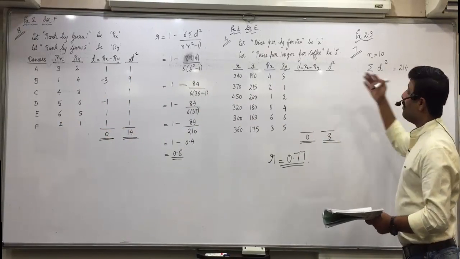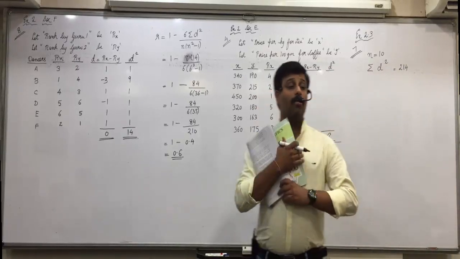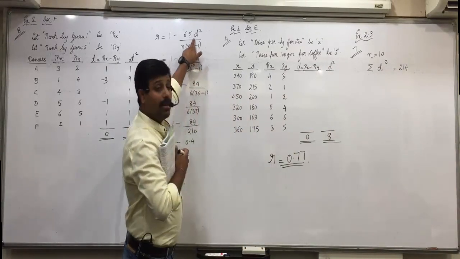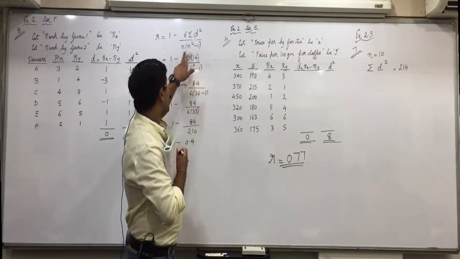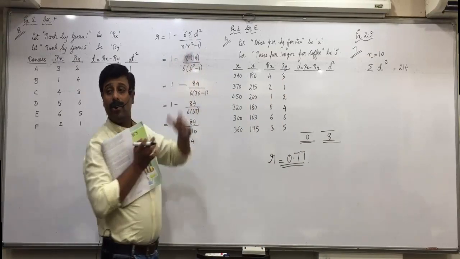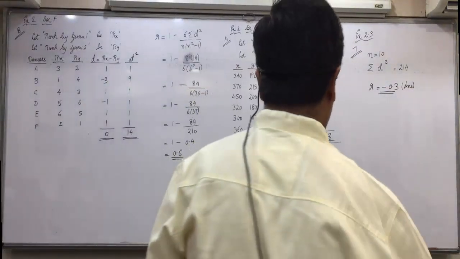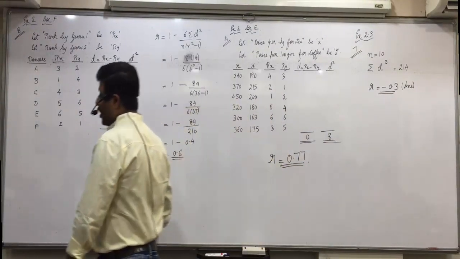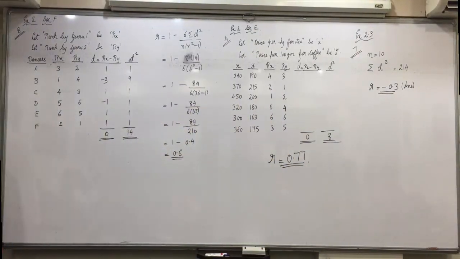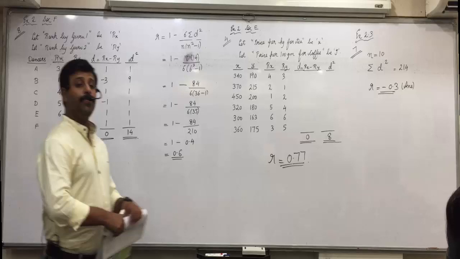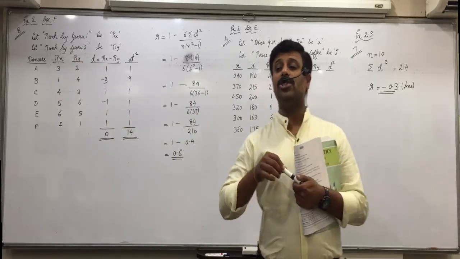So can you directly apply the formula or not? What will you put in sigma d square? 214. In place of n? 10. Solve it on your own. So minus 0.3 means what will you write? Low degree of negative correlation. Write that statement. Next, exercise 2, section B, question 10.